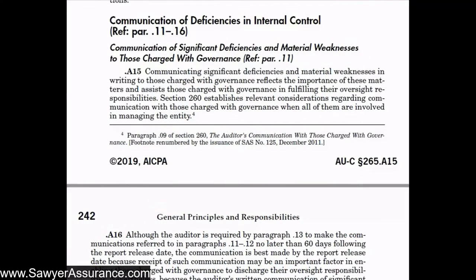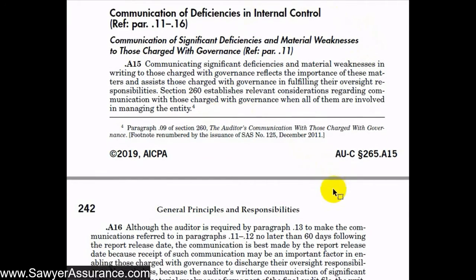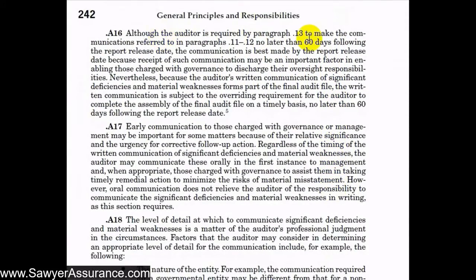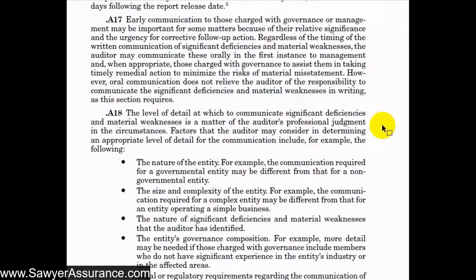Okay, so now we're down in the explanatory material as it relates to communicating the deficiencies in internal control. It reiterates here that Section 260 establishes the considerations for communicating significant deficiencies and material weaknesses to those charged with governance. AUC Section 265 that we're in now is more specific to communicating with management. Next they note that even though we're required to make the communications to management within 60 days following the report release date, it's best for us to communicate these matters as soon as possible, because certainly it might be helpful for those charged with governance and management to understand those deficiencies and implement corrections to them.